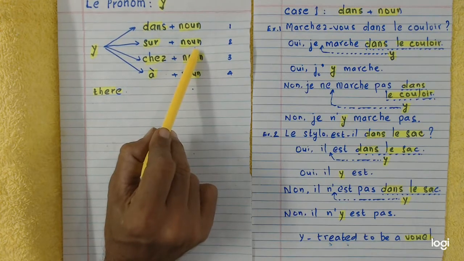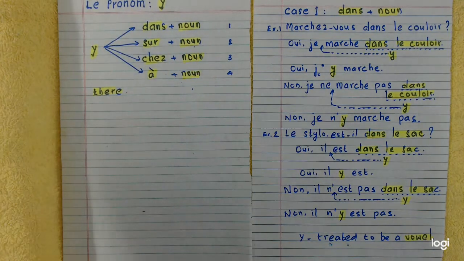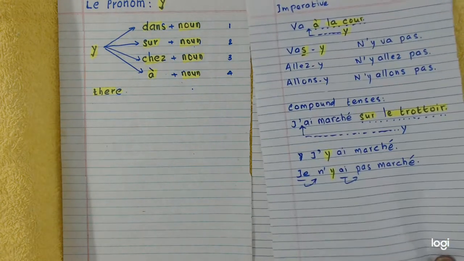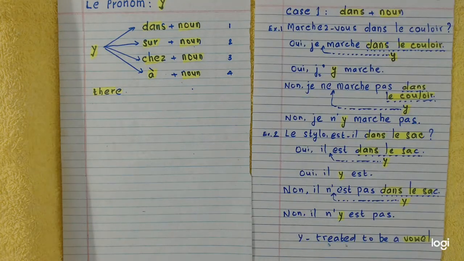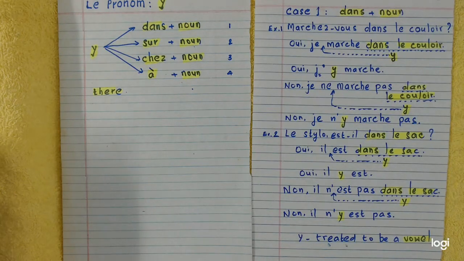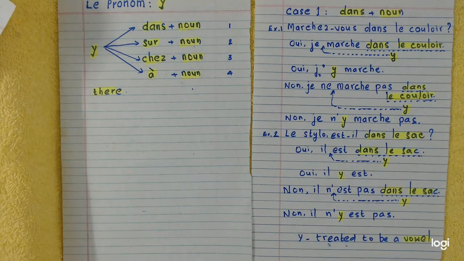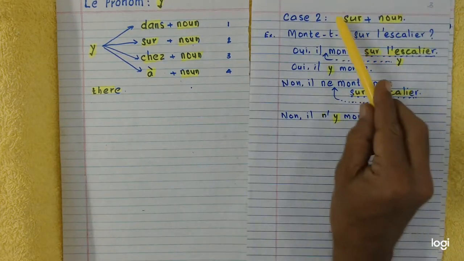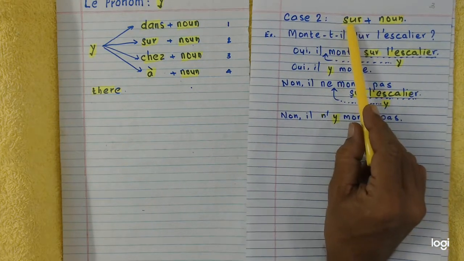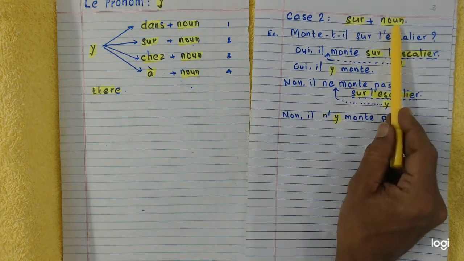Now come to the next one, case number 2. In case number 2, pronoun Y is going to replace sur, a preposition, and a noun.